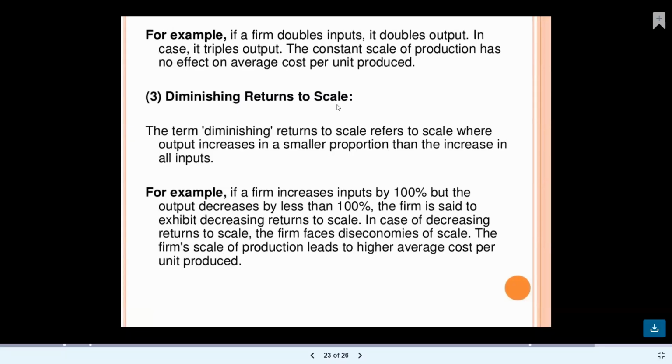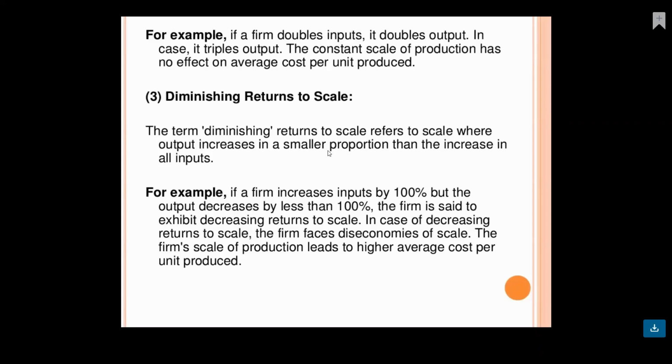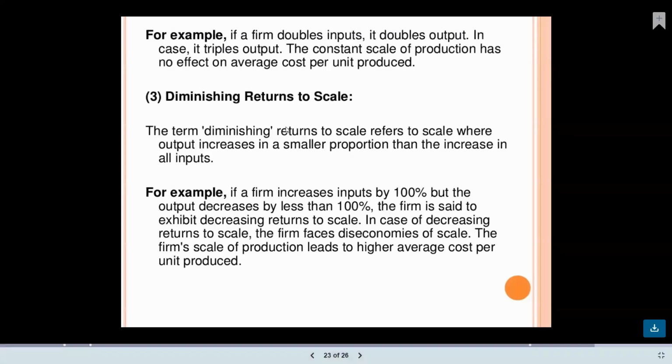What is diminishing returns to scale? Here you have increased the input, but you don't get any change, or you get a smaller proportion of increase in the output.